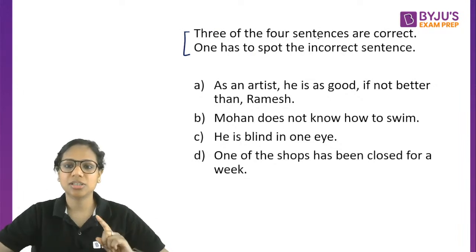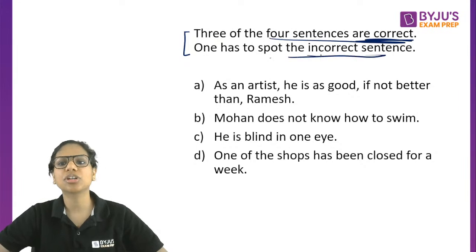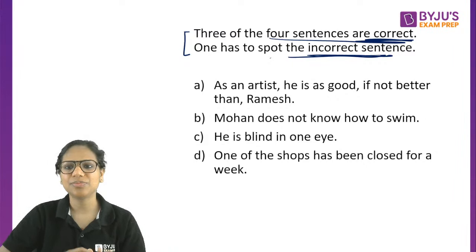Again, now see the instructions have changed. 3 of the 4 sentences are correct. You have to spot the incorrect sentence. There's only one that is incorrect. Yes. Let's see.